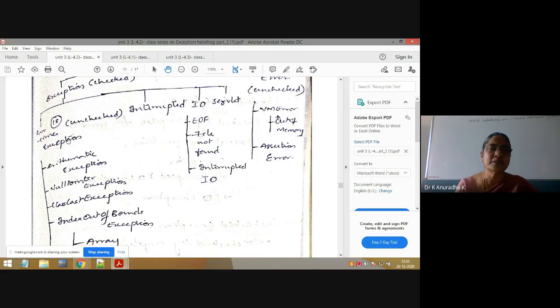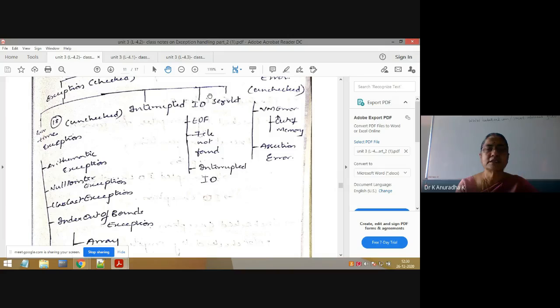This subclass is an unchecked exception, meaning runtime exception is an unchecked exception. Interrupted exception, IO exception, and servlet exception are all checked exceptions. Under exception, which is checked, we have runtime exception which is unchecked, and the remaining all are checked.